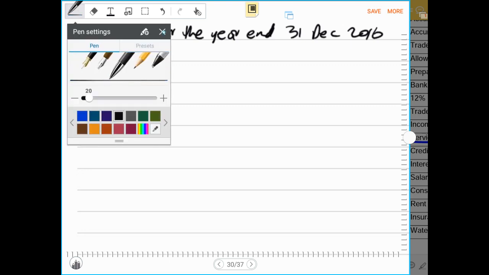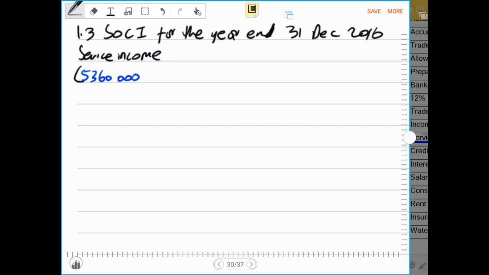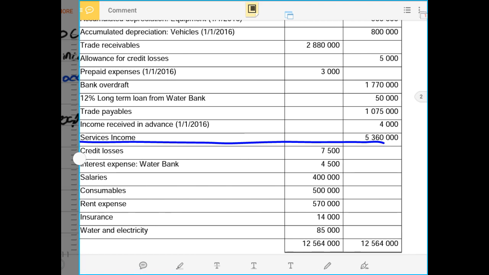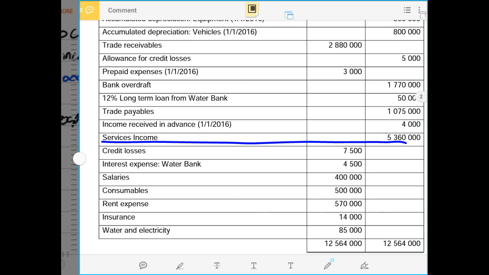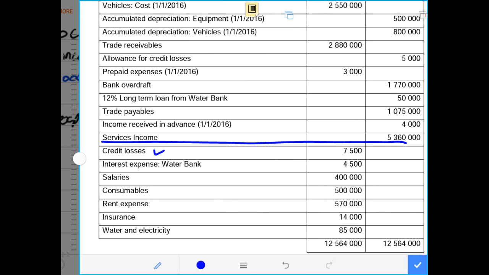Then the next step will be to subtract all the expenses, less expenses. And we list all the expenses that we have from the trial balance. In the trial balance, we have credit loss, and after credit loss, we have interest expense. We'll put that later. Then salaries, consumables, rent expense, insurance, water, and electricity. Let us record all of that.